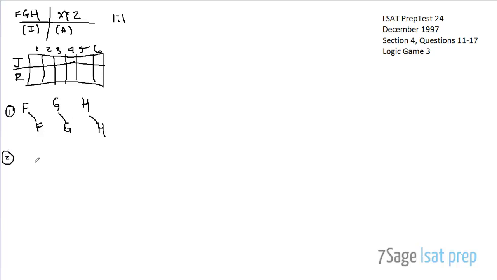And rule number 2 is very similar. Rule number 2 says J cannot evaluate any advanced textbook until R has evaluated that textbook. So now we take a look at the advanced textbooks. All right, Rosenberg's got to see it before J sees it in each of these cases. Z, Z, right? And so you see what I've done here. I've made it very visual. It makes it very easy for me to see whether or not something is a valid placement of the elements just by checking whether this relationship exists, right? Like top left to bottom right in this case, bottom left to top right in this case.